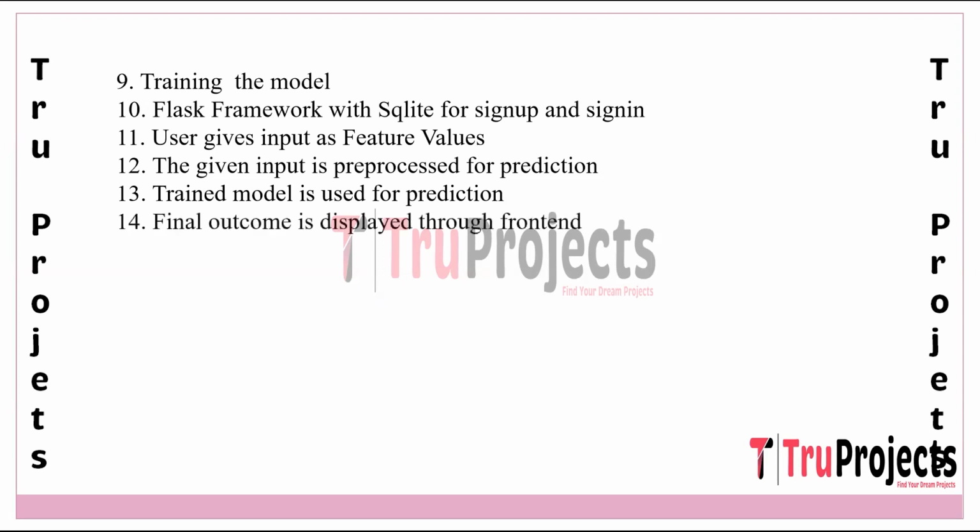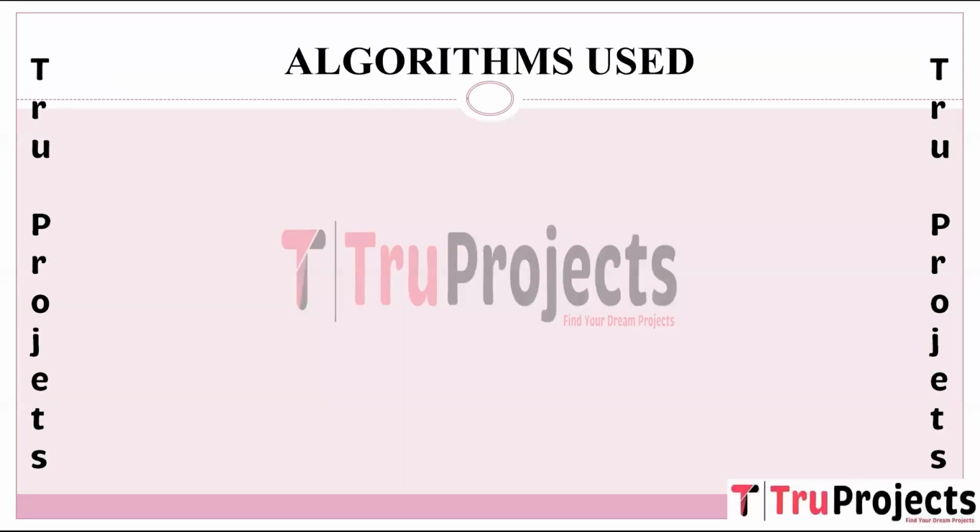Final outcome is displayed through the front end. The outcome of the prediction, whether it's the classification of the input as normal or an identified attack type, is displayed to the user through the front end. This front end interface provides the user with the system's response to their input and aids in understanding the detected network behavior. Algorithms used to implement this project: we have utilized the following algorithms.